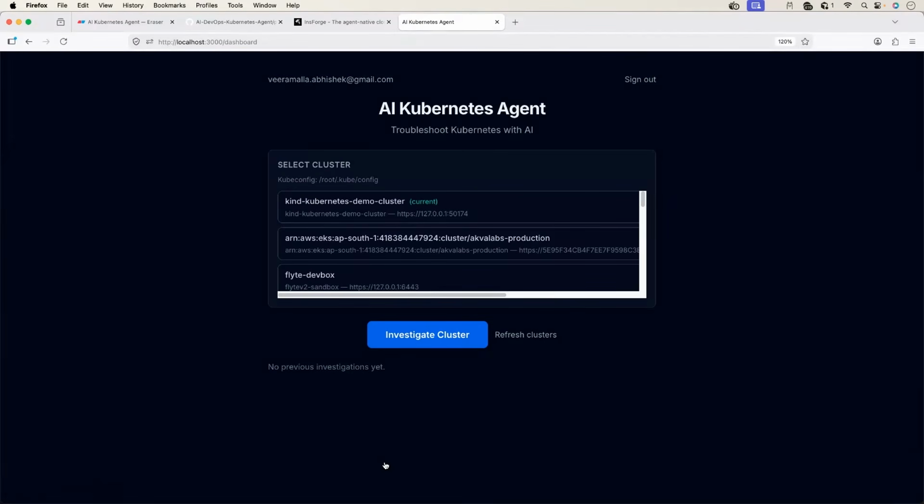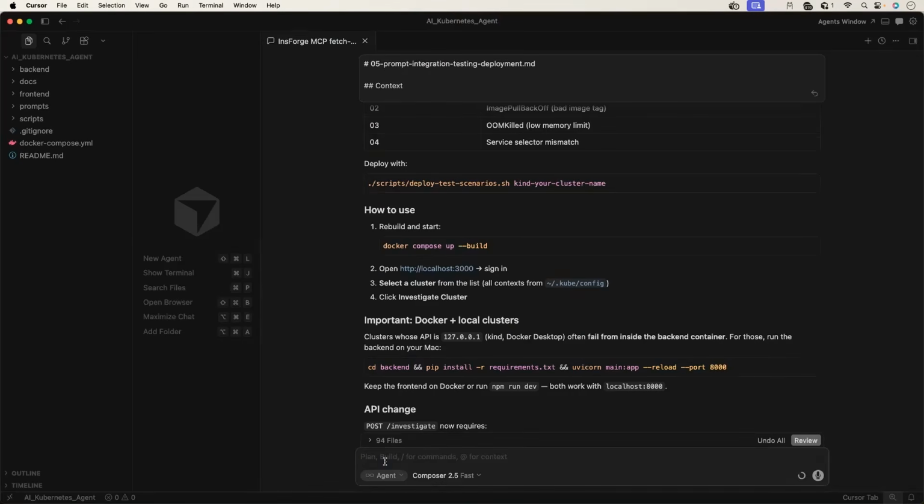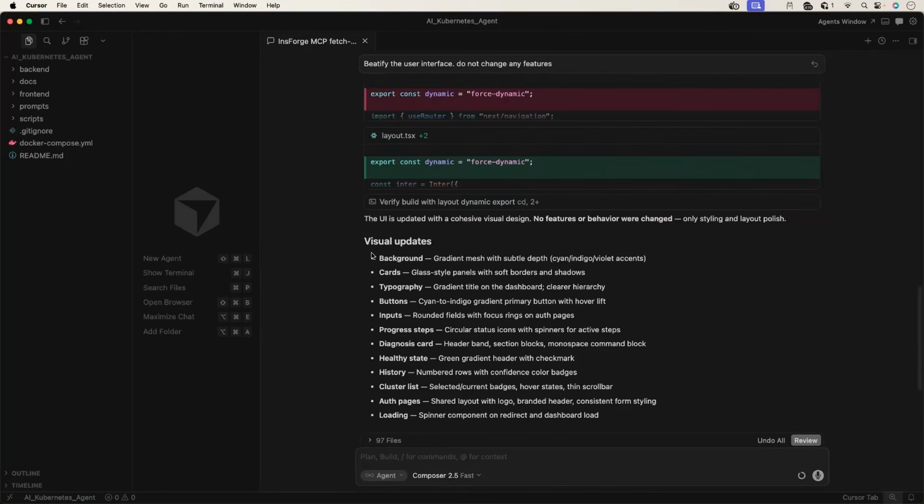It should not take much time. In less than a minute, we should have this user interface beautified. I'll just go back to the IDE and I'll provide it with a prompt. Beautify the user interface. Do not change any features because the features are all good. Now the execution is complete. UI is updated with cohesive visual design. No features or behavior were changed. These are the changes to the UI.